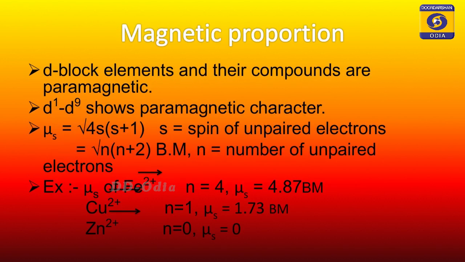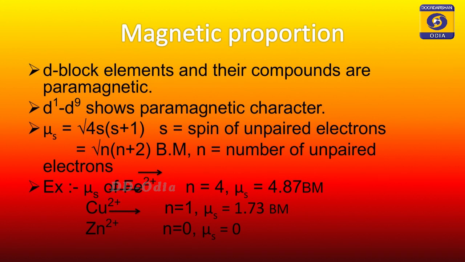Okay. Now next is magnetic property. D block elements and their compounds are mostly paramagnetic. What are paramagnetic substances? Paramagnetic substances are those that, if you bring an external magnet near that substance, are slowly attracted towards that external magnet.